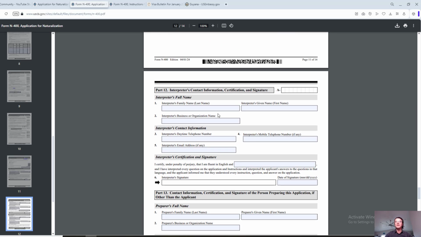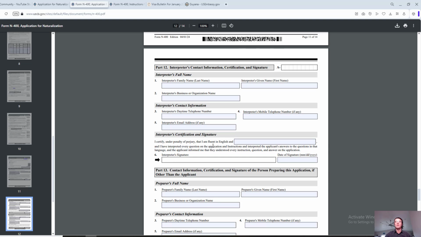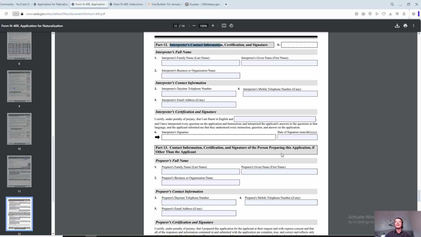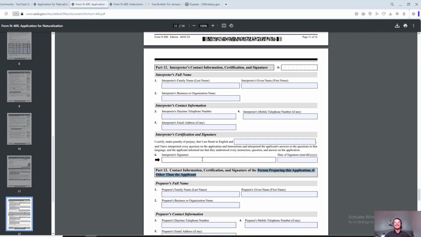Now, you will see that there is a part 12 and there is part 13 for interpreter contact information and the preparing person on the application. So both of these are services, where most of the time it's a paid service. Sometimes there are some non-profit organizations that help with immigration, filling out the application form, so forth.